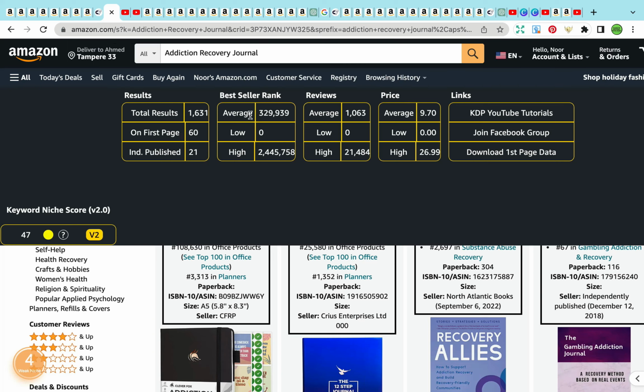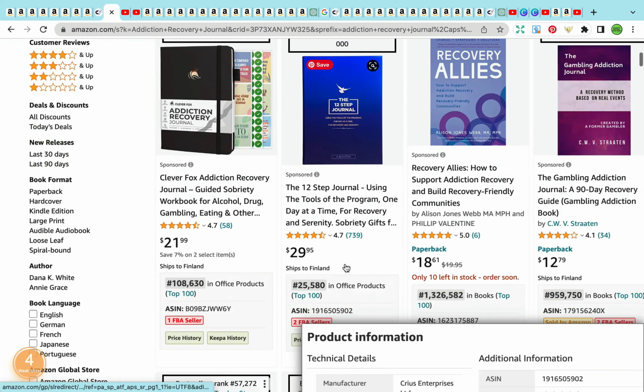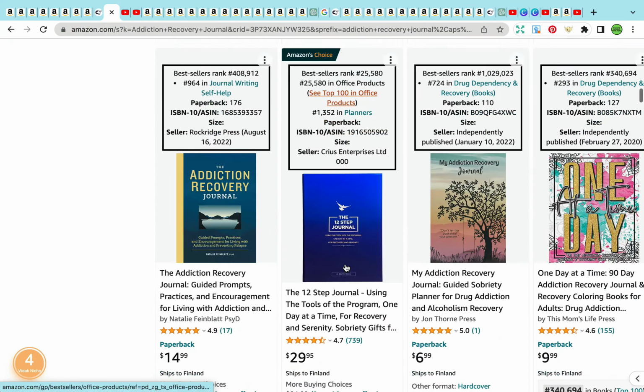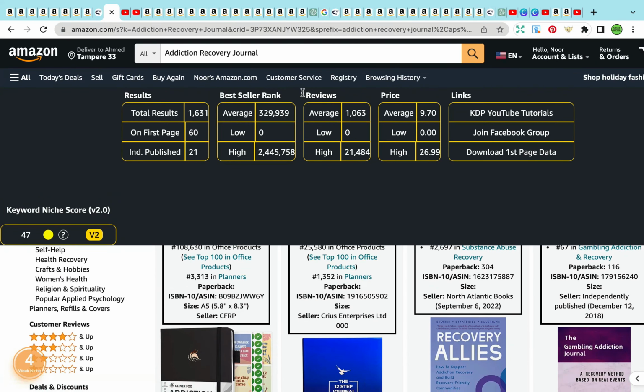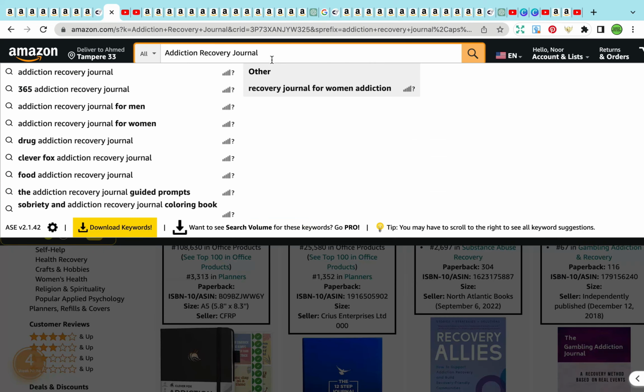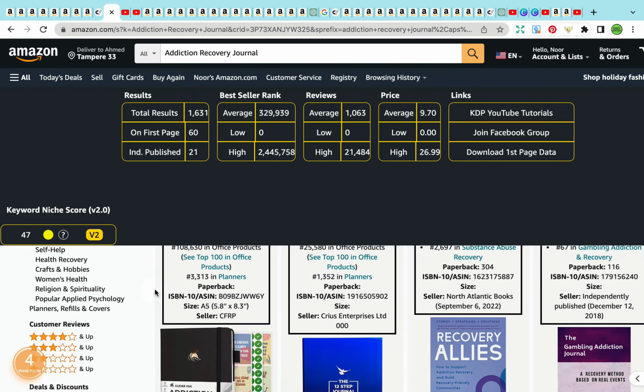But the bestseller rank, the average one, is less than 500,000, which is 329,939, which means that books are selling for this niche right here. Now, I previously discussed this niche as well, and it has a wonderful PSR. It also has great potential to niche down, so you can do an addiction recovery journal for men, for women, guided prompts, sobriety and addiction recovery journal, coloring book as well. You could have different kinds of addictions and the journal that's associated with them. So a lot of potential to niche down for this one.